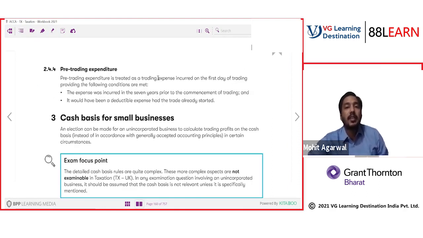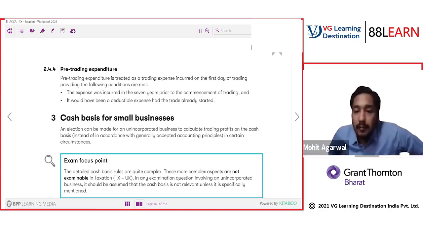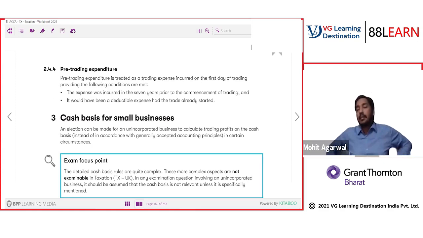Pre-trading expenditure is treated as a trading expense incurred on the first day of trading, provided the following condition: the expense was incurred in 7 years prior to commencement and it would have been a deductible expense had the trade already started. So the expense we have done is an allowed expense, plus it is done within 7 years, then it will be given as a deduction on the first day you start your business. It will be allowed.